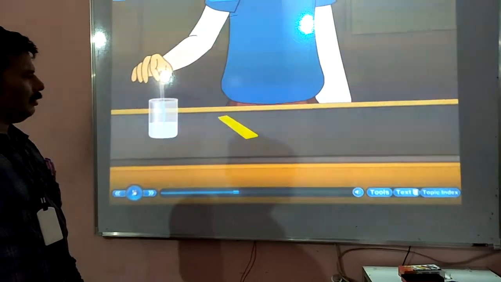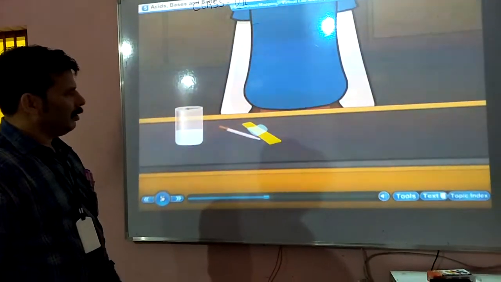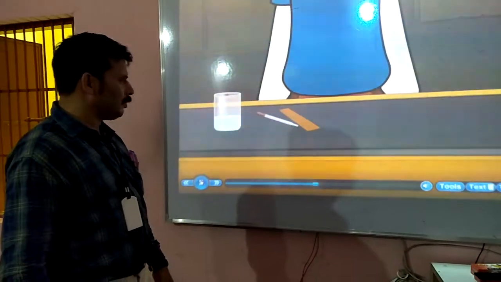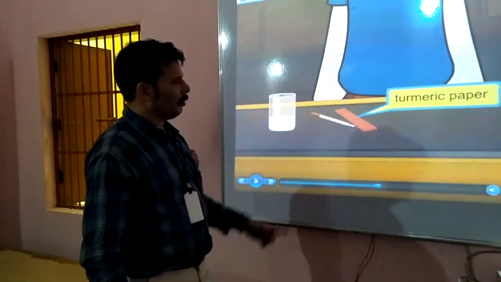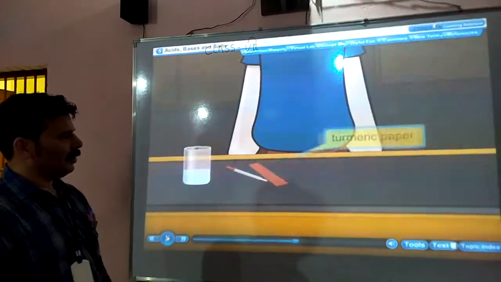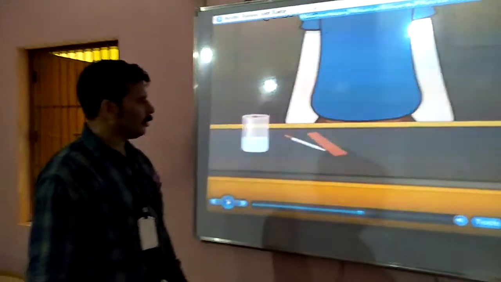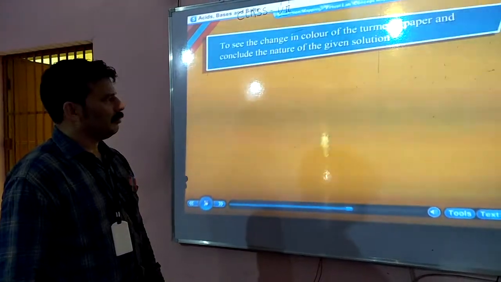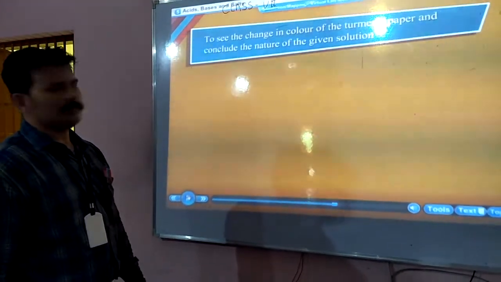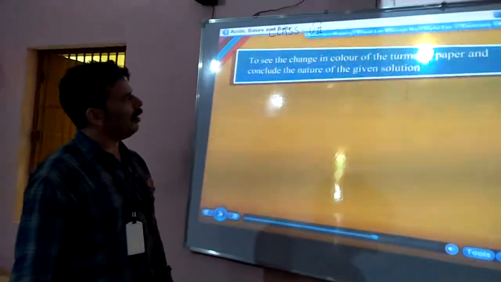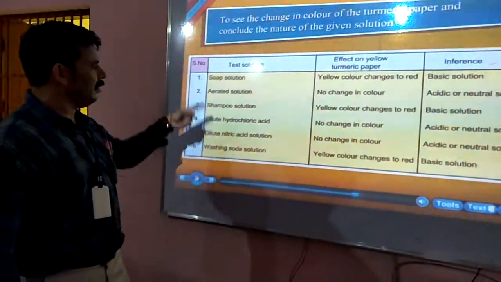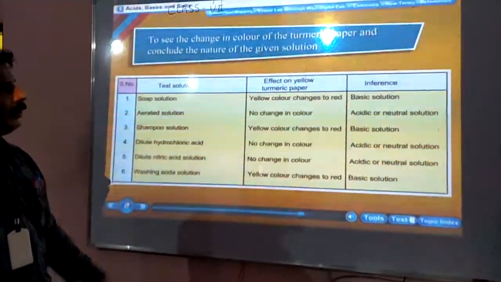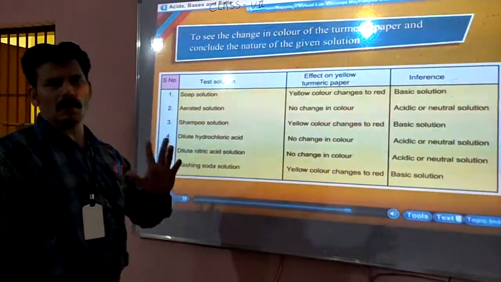Here we have taken solutions one by one. The yellow turmeric paper may not change any color, or it may change color depending upon the solution type. The turmeric paper has now changed to red. So this means the solution type is basic. We see the change in the color of the turmeric paper, and these are the findings that we got. If it is changing from yellow to red, then we will know that it's basic.